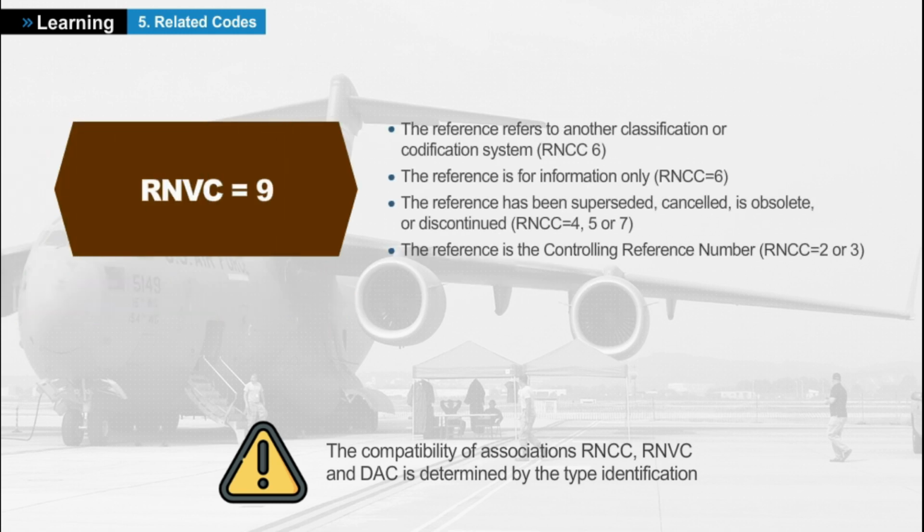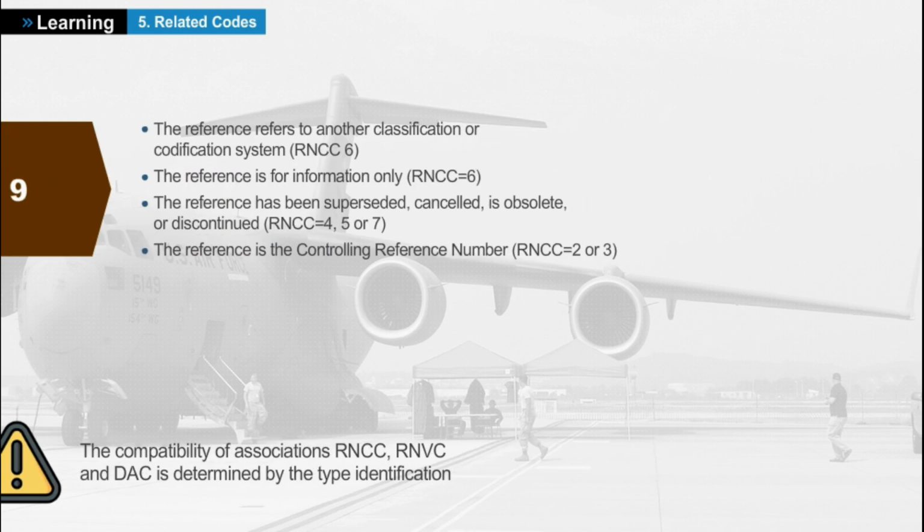The RNVC = 9 is used when the reference refers to another classification codification system, is for information only, has been superseded, cancelled, is obsolete, or discontinued, or is the controlling reference number. Indicates that the reference number is obsolete. Although no more valid for reprovisioning, it is important to keep it available because it may still be indicated in the documentation. We will see that it should be combined with the RNSC equals B.